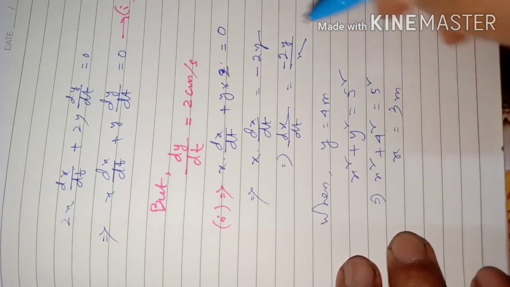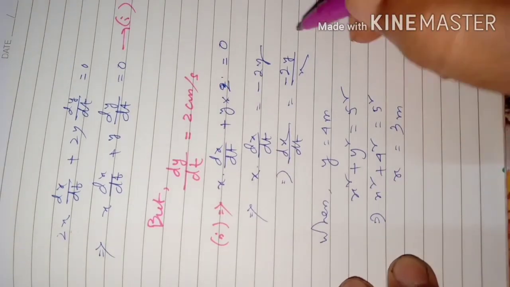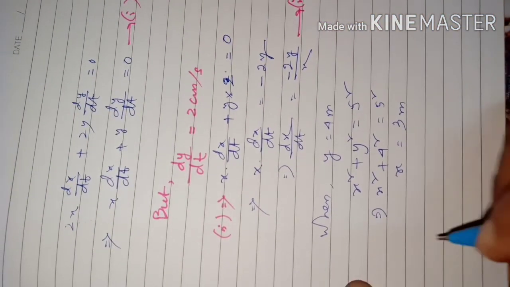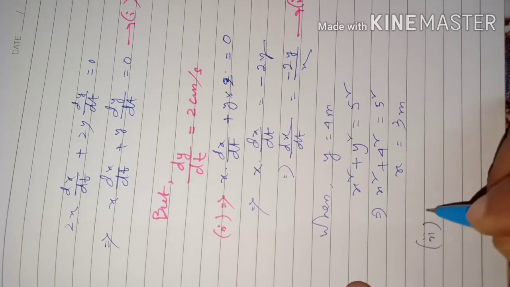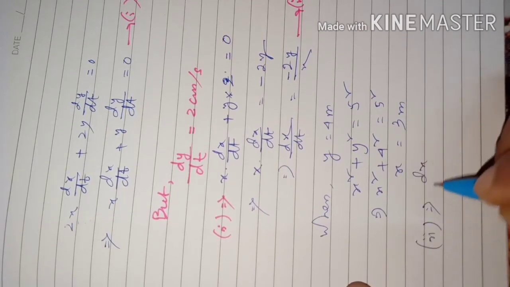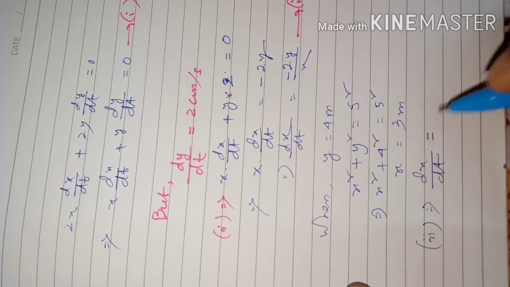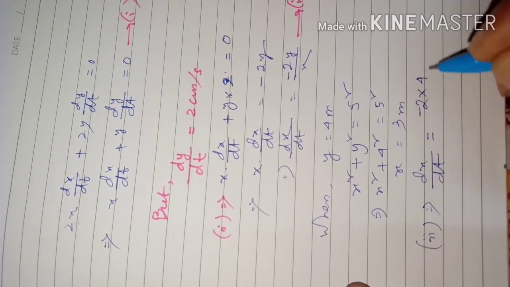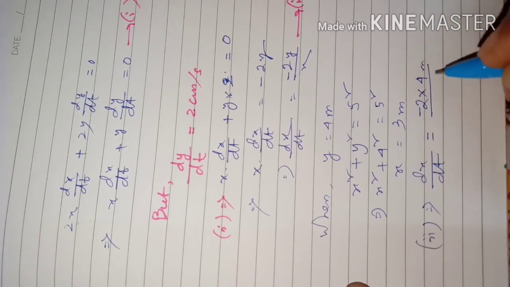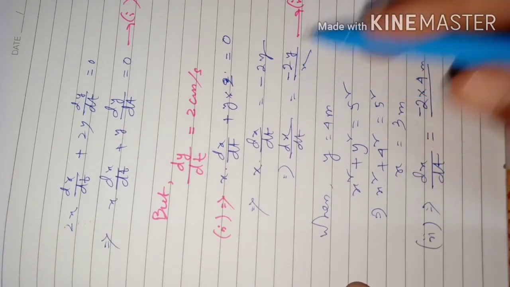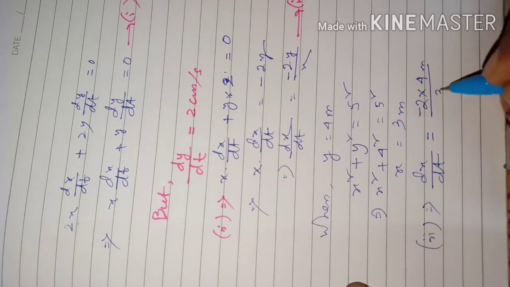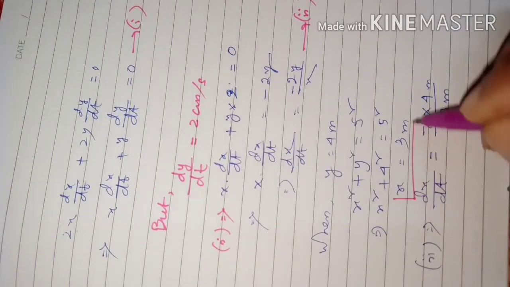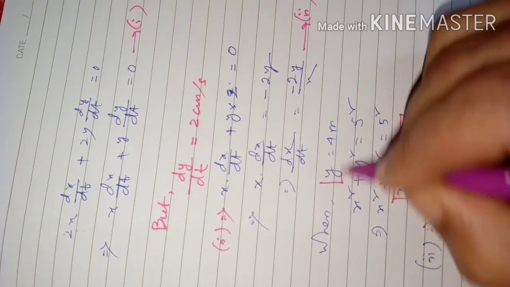Then the second equation will give us that dx by dt is equal to minus 2 into y, y is 4 meter, and this 2 was in centimeter per second, and this x is 3 meter, because we are using these two values, x is 3 meter and y is 4 meter.